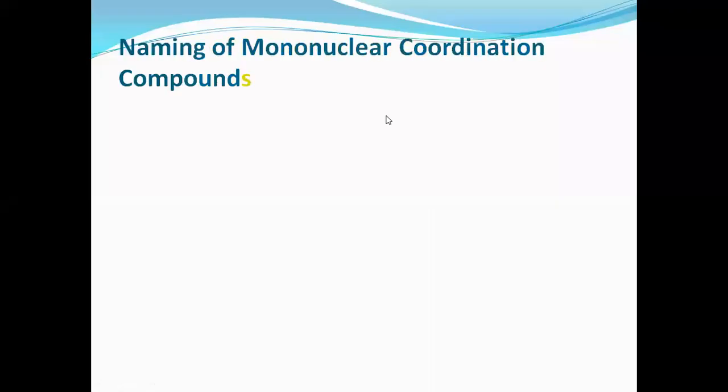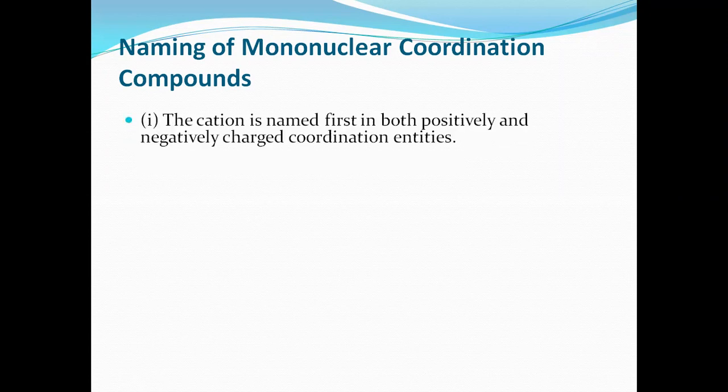Dear students, let us go for the study of nomenclature of the coordination compounds. Once we know the coordination compound, the next target is to know how to name the coordination compound. That is named by using certain rules. What are the rules to be followed while naming the compounds is the study in the nomenclature of the coordination compounds. While naming the coordination compound, we have to name the cation first, then the anion.